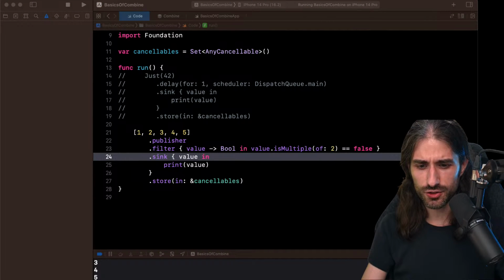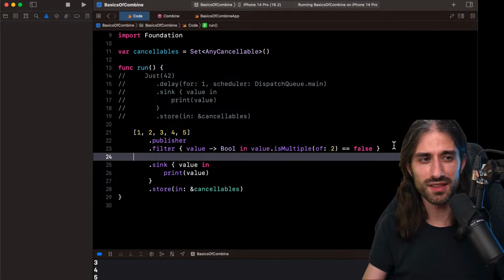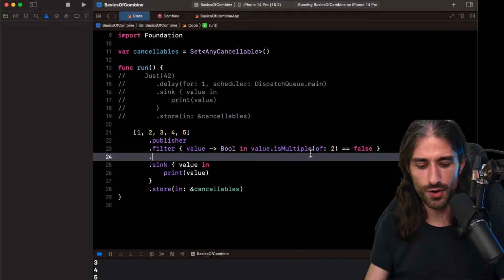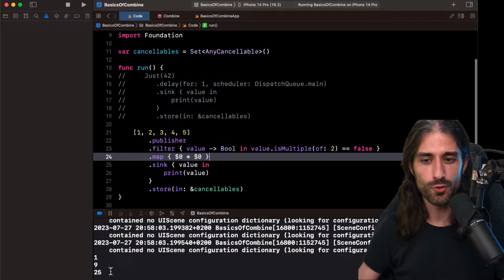Okay, let me go back to my script. Okay, so I've done a filter. When you've done a filter, you also want to do a map. This way you can test the one where you return just a Boolean and the one where you return a new value. So here I'm going to map and I will just square the result. So let's run this. Normally we should see 1, 9, and 25. We do see 1, 9, and 25, so perfect. The API works just as we expected.